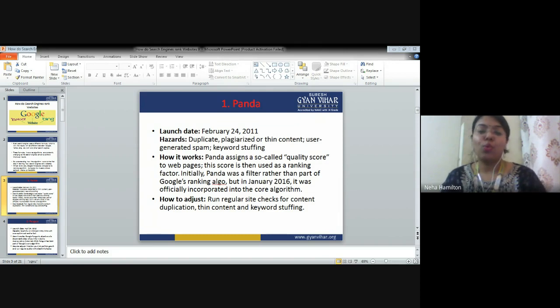If you own a website and you are copy pasting the content from some other's website, Panda, a software which is part of the Google algorithm, is going to pick you up and pull your ranking down because you have copied all the content from others. There is nothing new, there is nothing genuine, there is nothing that can add value to the literature.